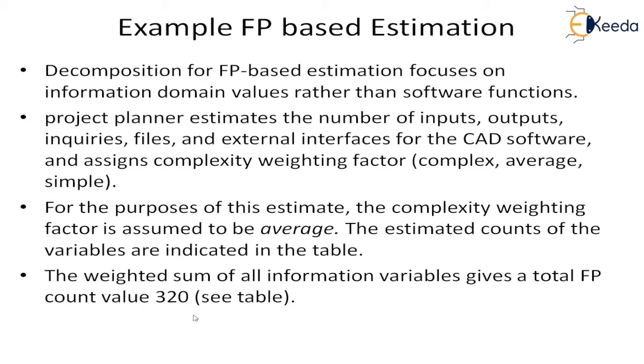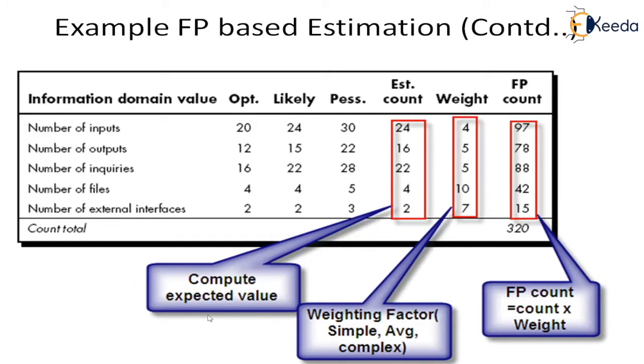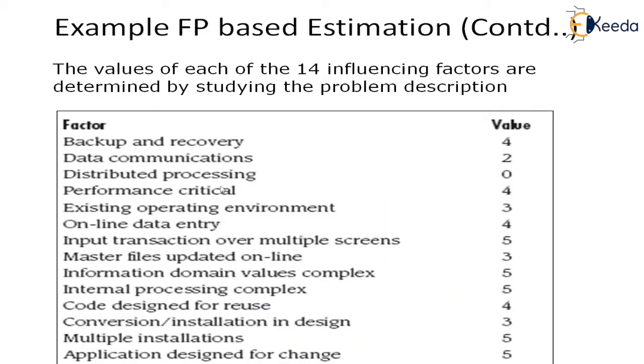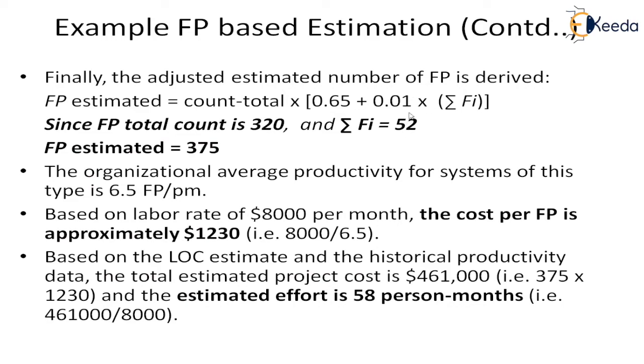Then we will go to the 14 influencing factors and we will give a rating between 0 to 5. Normally the range is given between 0 to 5. 0 means there is no effort, there is no influence. 5 means there is a very high influence. So we will give in that range, and we will sum it. So the sum will come to 52, sigma of Fi, and the total count we have seen is 320.